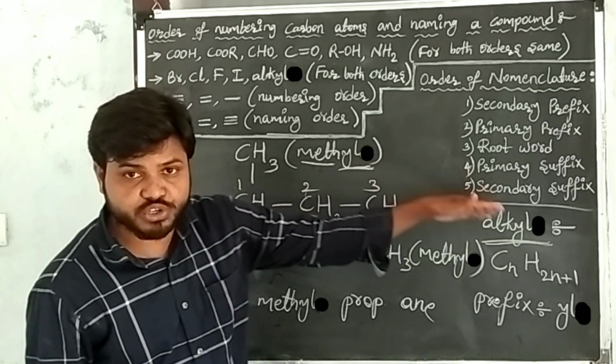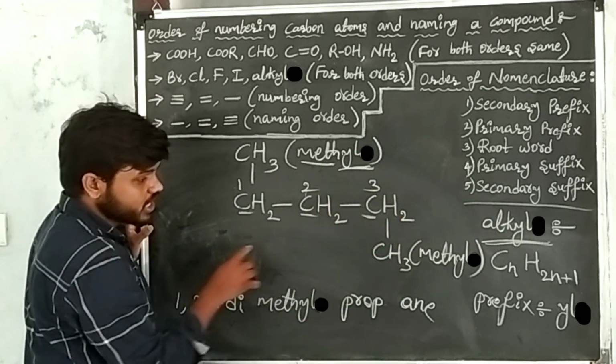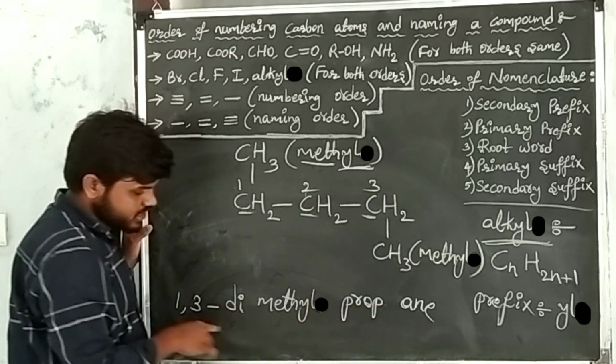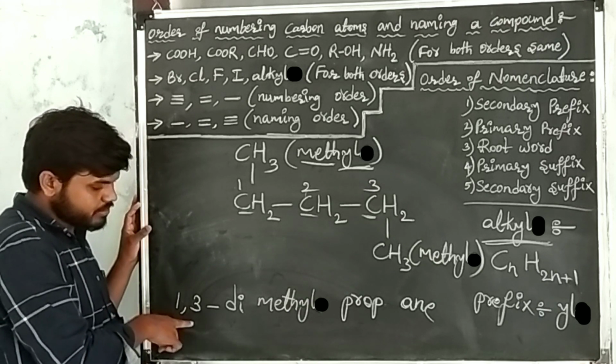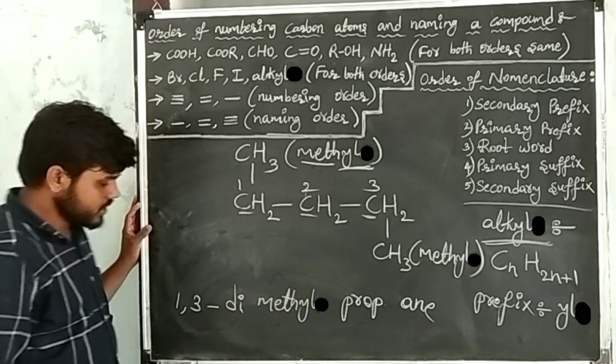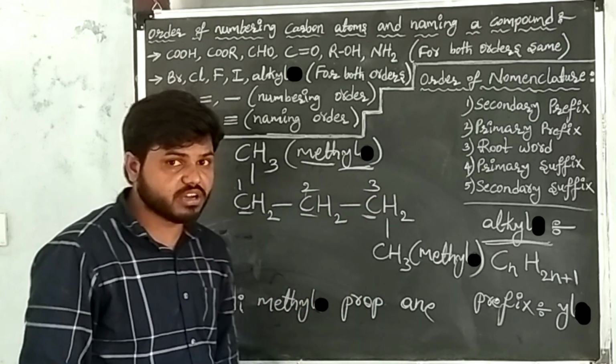Secondary suffixes are functional groups. Functional groups are not present in the given carbon compound. So the IUPAC name of the given carbon compound is 1,3-dimethylpropane.